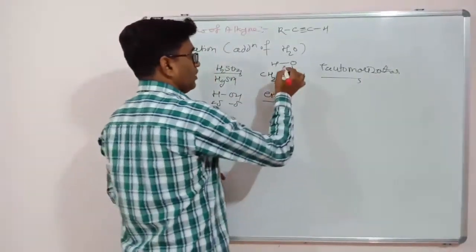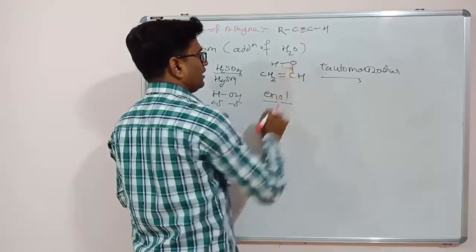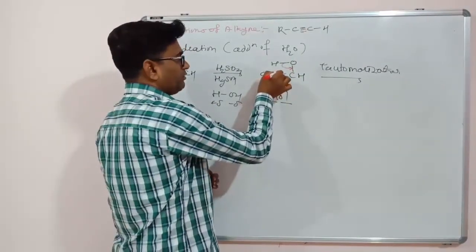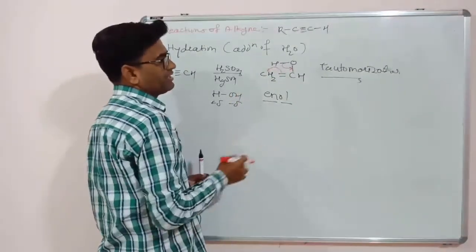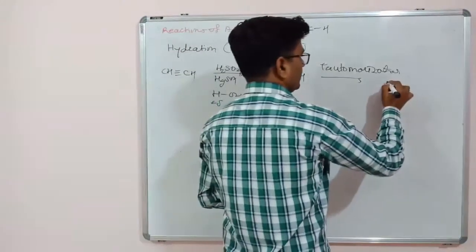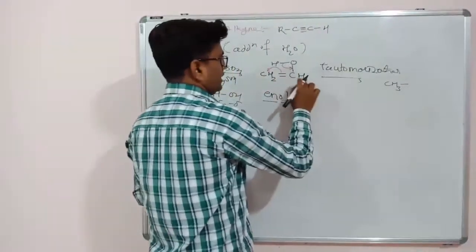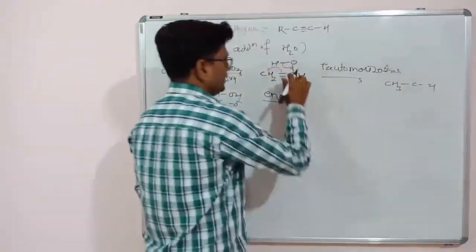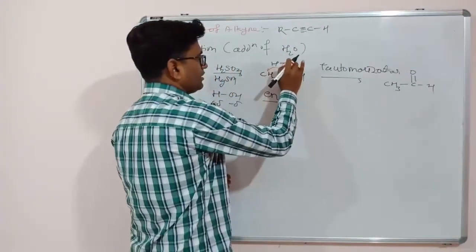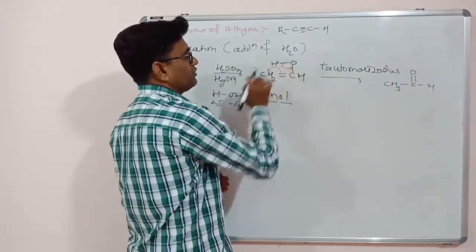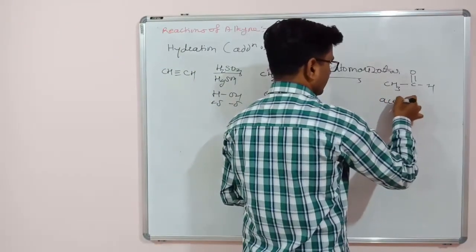Here this OH bond will break and form a pi bond between carbon and oxygen. This pi bond will break, those electrons go to the carbon atom, C minus takes this proton, becomes CH3. So the product will be here CH3, the double bond becomes a single bond, CH, while this carbon oxygen bond becomes double, the hydrogen oxygen bond breaks, those electrons form the pi bond over here. So this is the product and this is called acetaldehyde.